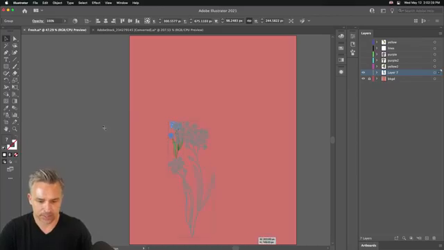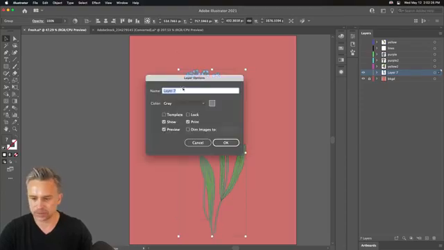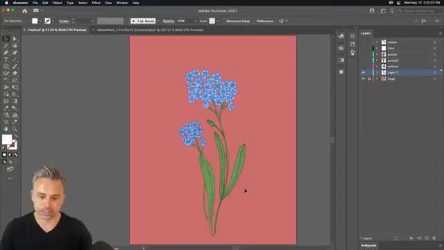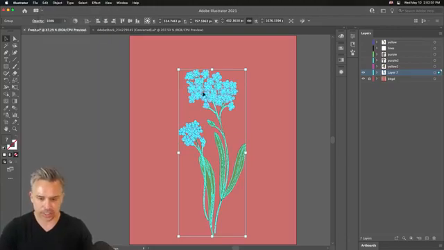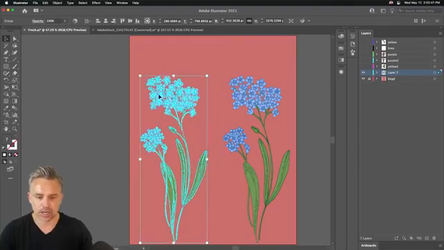First off, here are my flowers. Zoop, like so. Let's change that highlight color to something fresh. There we go. Here are our lovely flowers that we can always change the color of. So if I decide I want to change these flowers, I can kind of move these over and change them up as well.